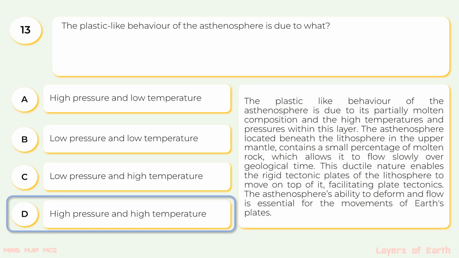The plastic-like behavior of the asthenosphere is due to its partially molten composition and the high temperatures and pressures within this layer. The asthenosphere, located beneath the lithosphere in the upper mantle, contains a small percentage of molten rock, which allows it to flow slowly over geological time. This ductile nature enables the rigid tectonic plates of the lithosphere to move on top of it, facilitating plate tectonics. The asthenosphere's ability to deform and flow is essential for the movements of Earth's plates.